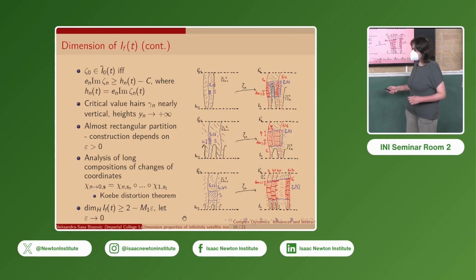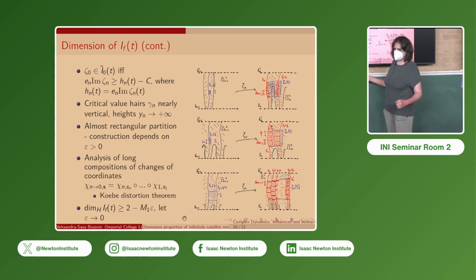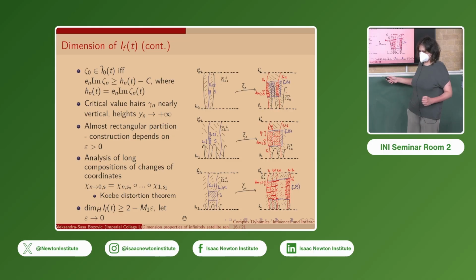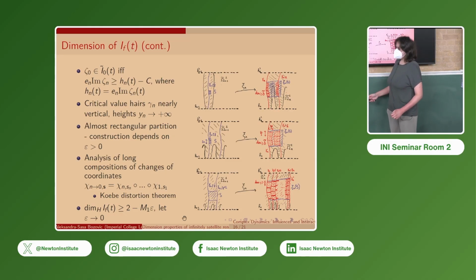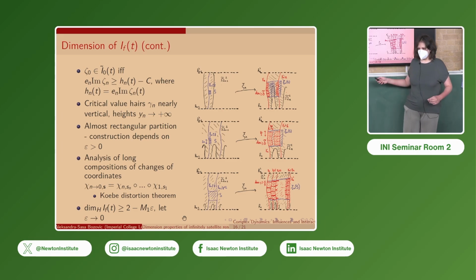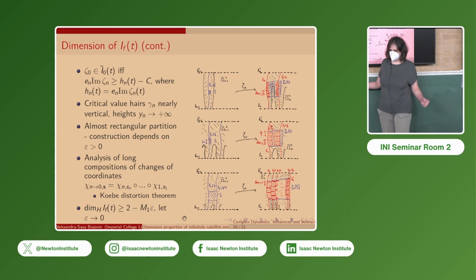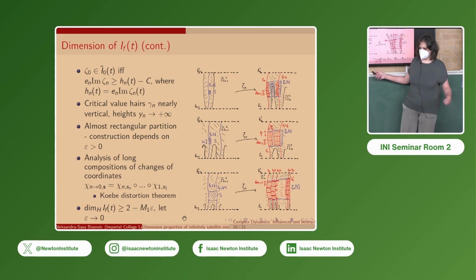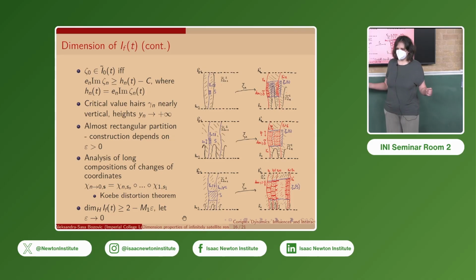A key part of our construction will be the critical value hairs, which will serve as a skeleton for an almost rectangular partition. We can show that these hairs are nearly vertical, and their heights, denoted by yn, go to infinity as n goes to infinity, to counteract the hyperbolic contraction from before.